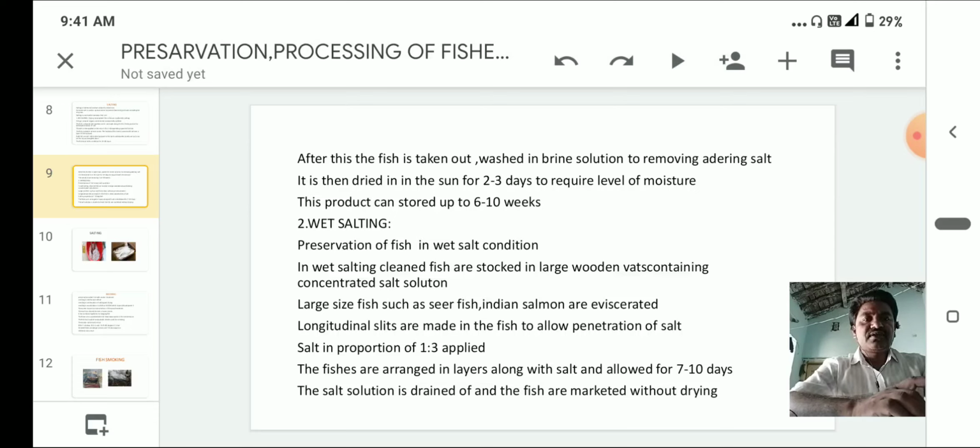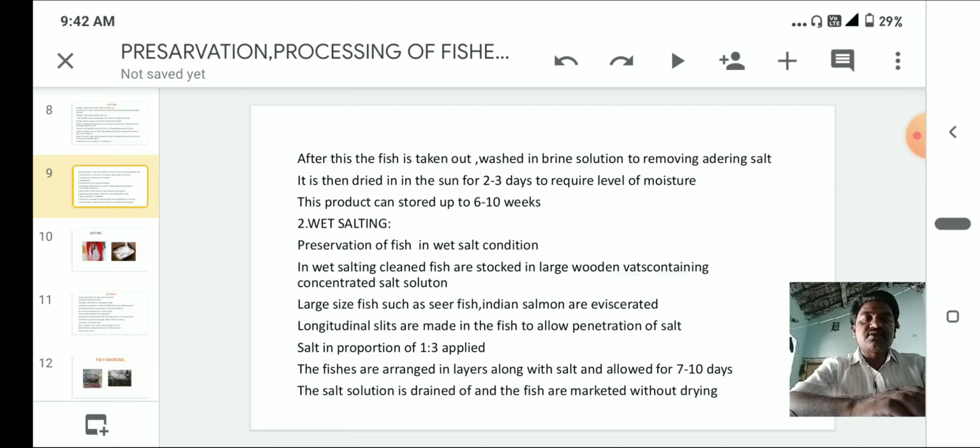Next, after this the fish is taken out and washed in brine solution to remove the adhering salt.